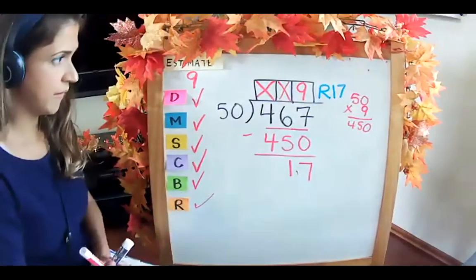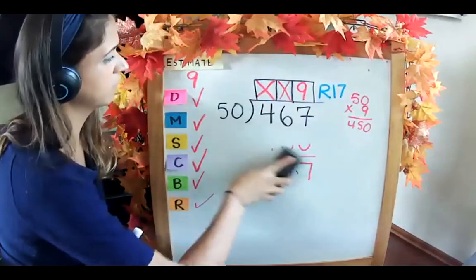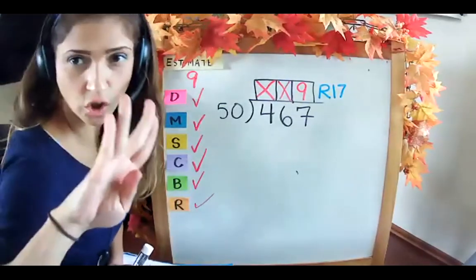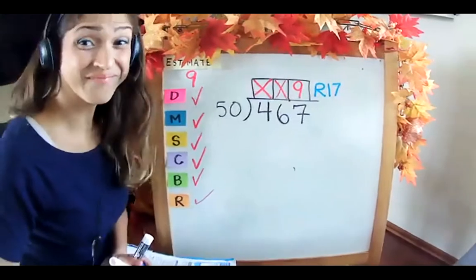Is our answer reasonable? Yes. Why? Because is it logical? 9 remainder 17 is very close to your estimate, which is 9. Exactly.